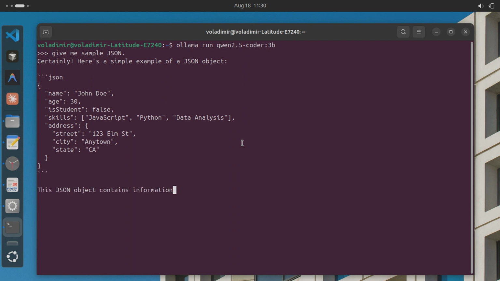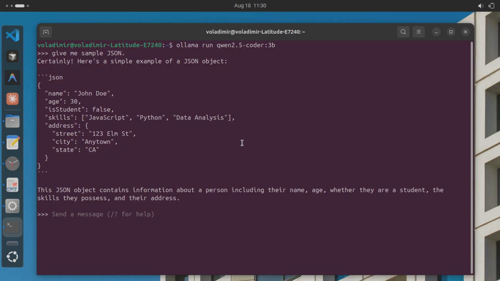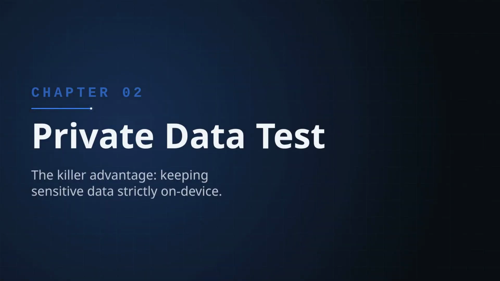But formatting is easy, real privacy is the harder question. Let's find out. Test 2, privacy. Can this thing actually be trusted with something you'd never send to a company server? Let's give it a real secret to handle.